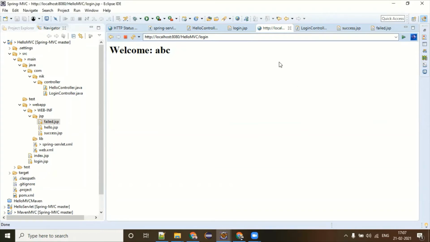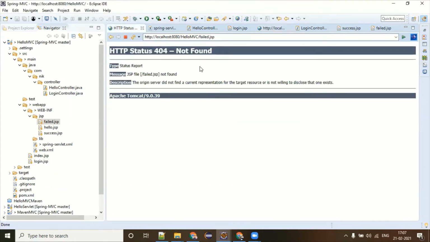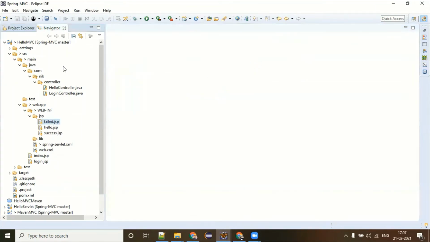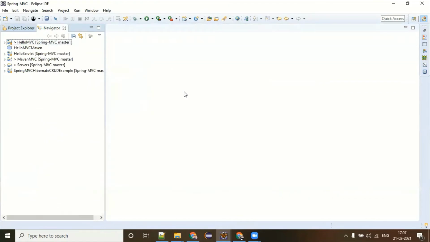Okay, cool. So with that, let's move and talk about Spring Boot. What is Spring Boot and why we have to think about Spring Boot?